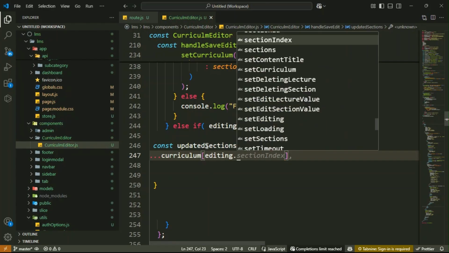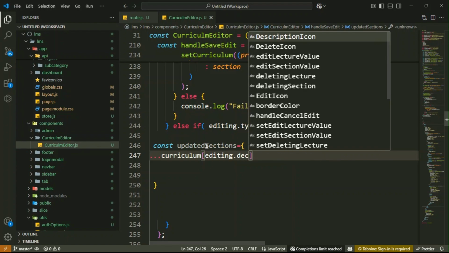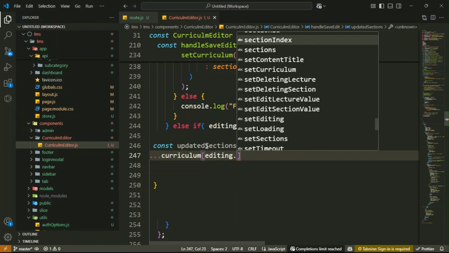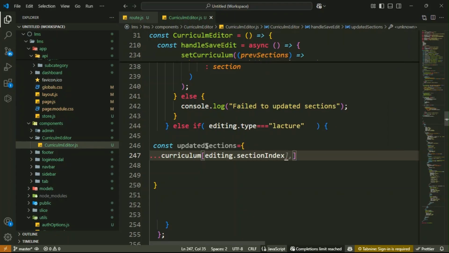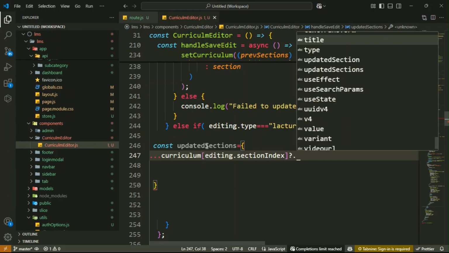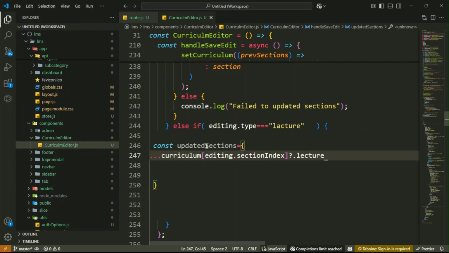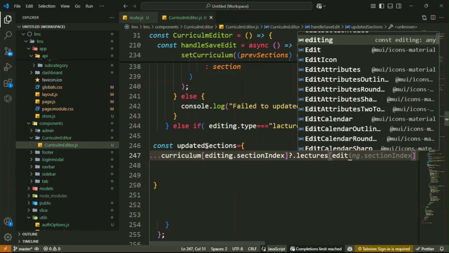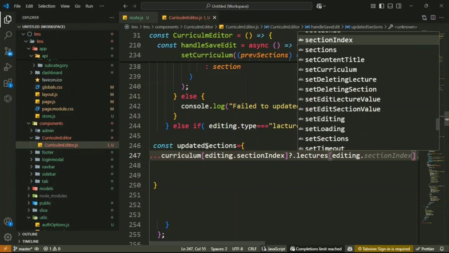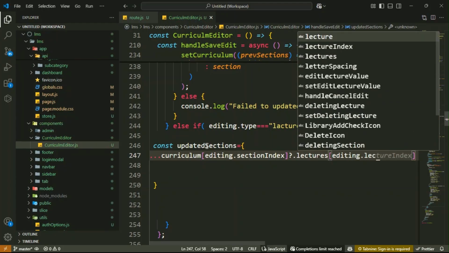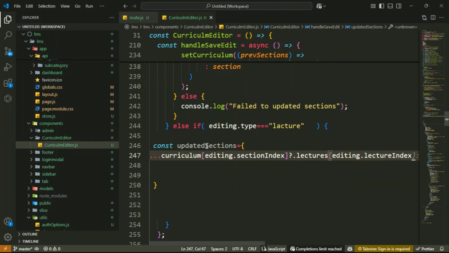Editing dot section index. Then here we will try to access the lectures. This is the lectures. Then inside it, editing dot lecture index. Editing dot lecture index. Got it?